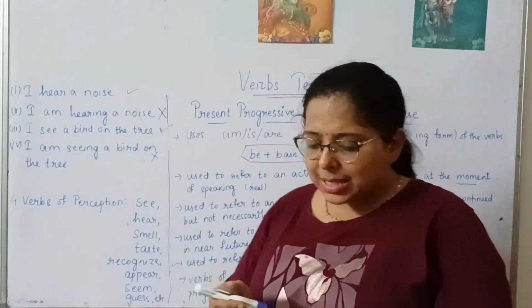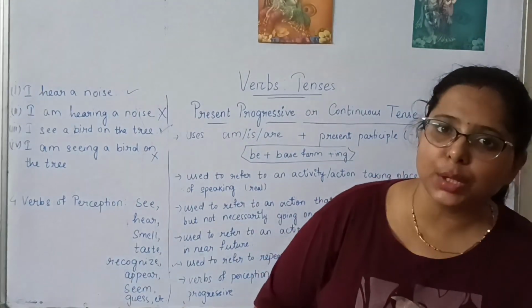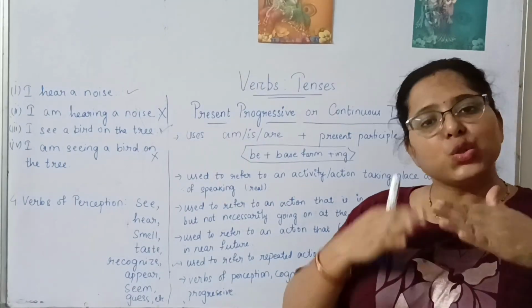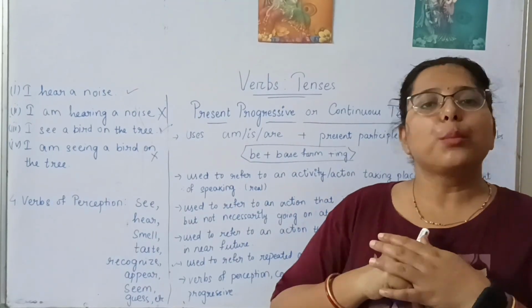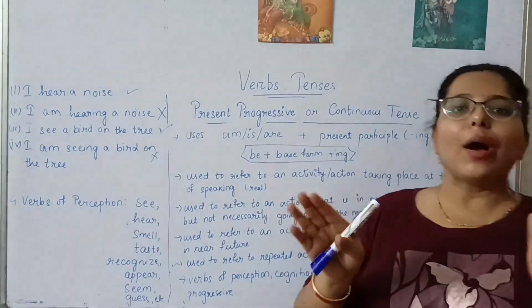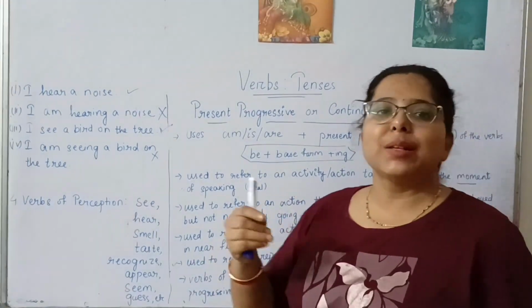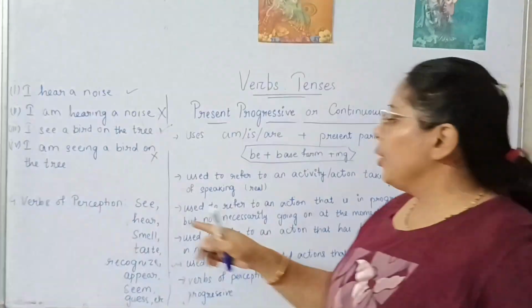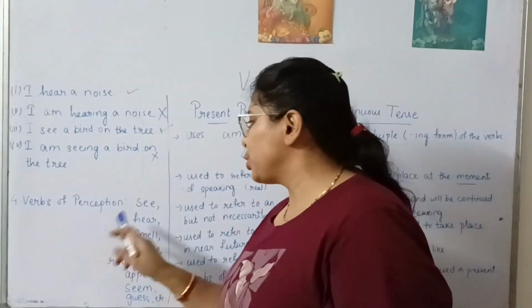Similarly, I can say, I smell something good. I can't say that I am smelling something good. No, I smell something good. The verb already indicates something going on in the progressive form, so it doesn't require any be form or ing form of the verb. Simply you can say, I smell something good. Similarly, you can use all the verbs given here as per the perception used.